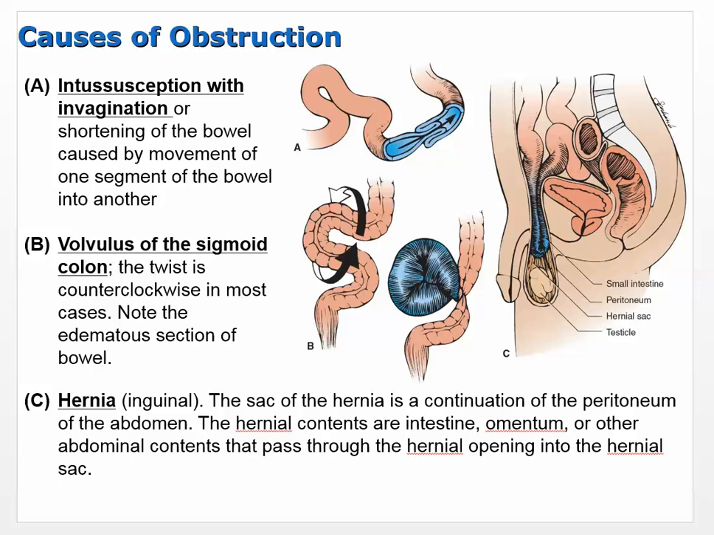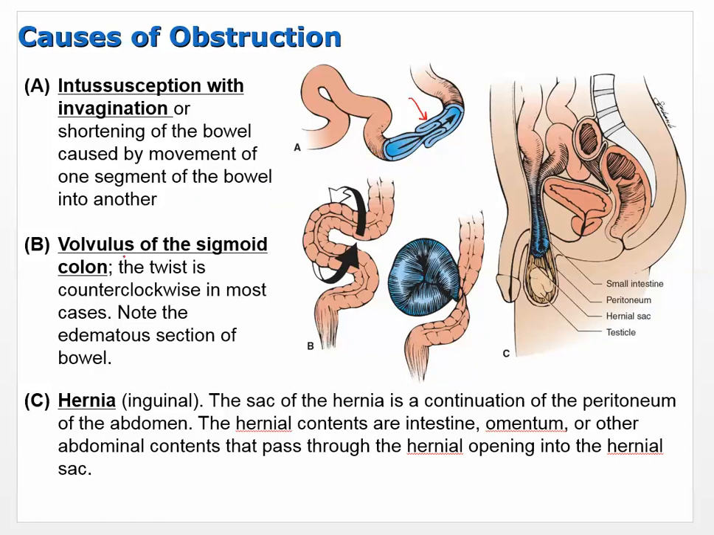Okay, so causes of obstruction: intussusception with invagination. Now this looks horrible. In my mind, it almost looks as though this part of the intestine is trying to digest this part of the intestine. It's almost like it's sort of taking it over and trying to suck it in and pull it through. Now I don't know if that's actually what happens, but that's kind of what it looks like. But it ultimately leads to a shortening of the bowel caused by movement of one segment of the bowel into another, which is what we see here. Okay, so movement of one section of the bowel into the other.